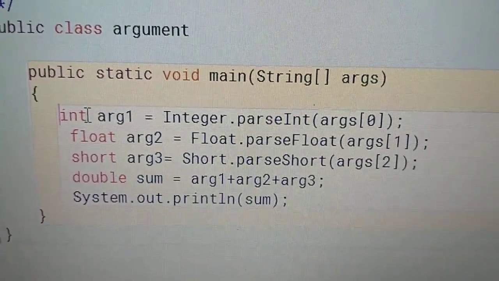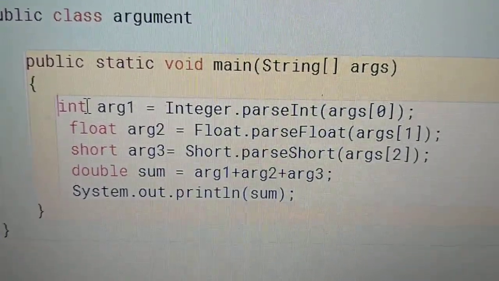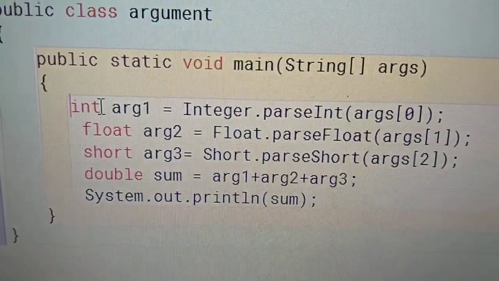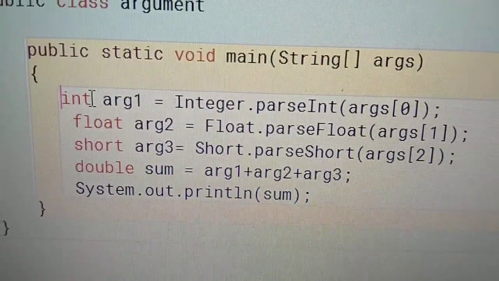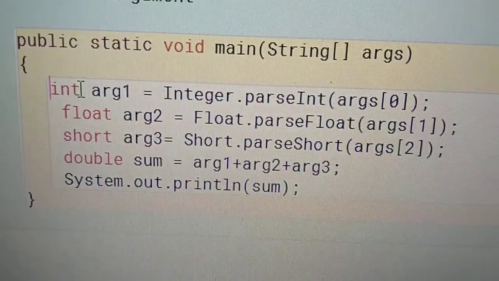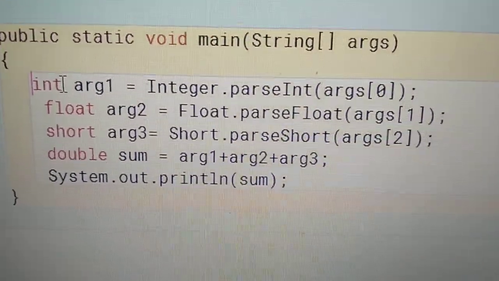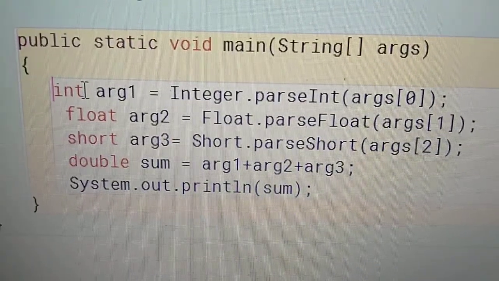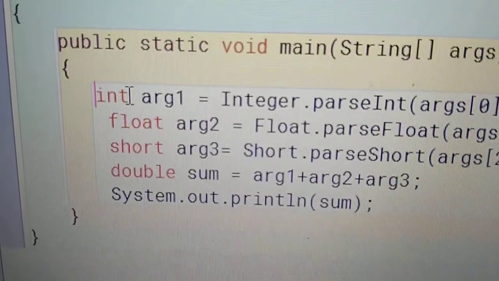The second value, args[1], the second value in the array, has to be converted into float. For that I have declared a variable of type float, and Float is a wrapper class, with F capital. parseFloat is a method of the wrapper class Float, and args[1] has to be converted into float. Now suppose I want to convert into short, so I have declared a short variable.